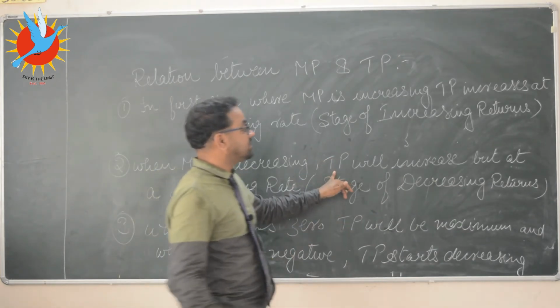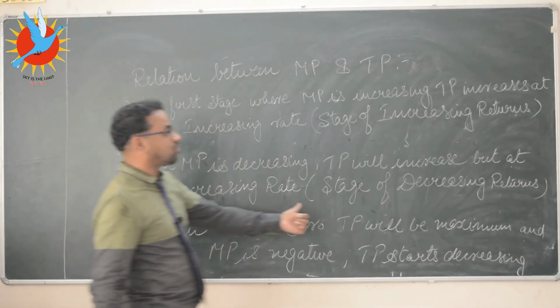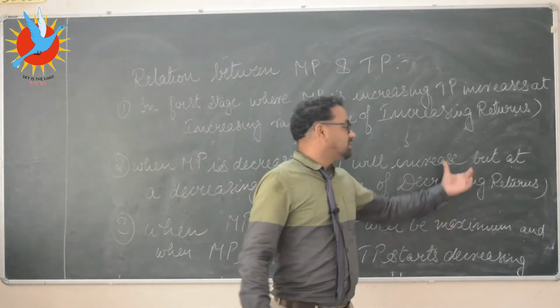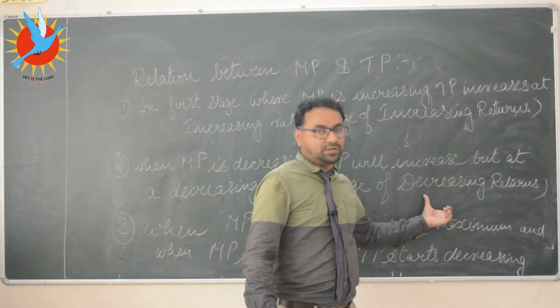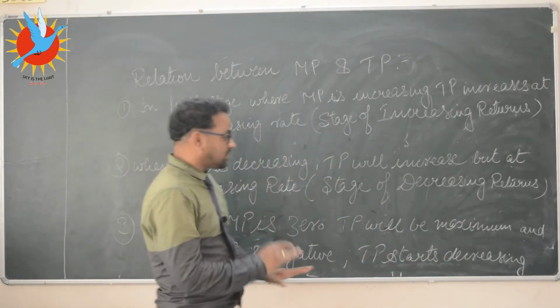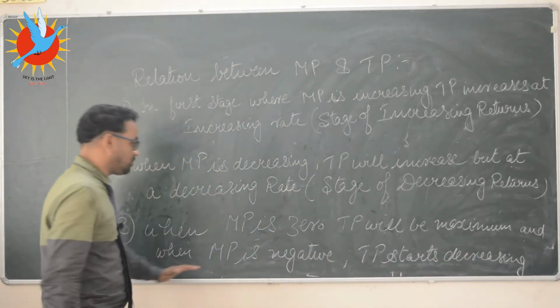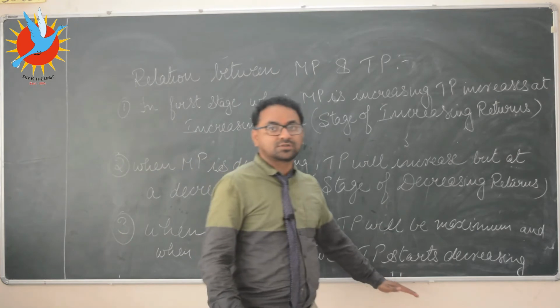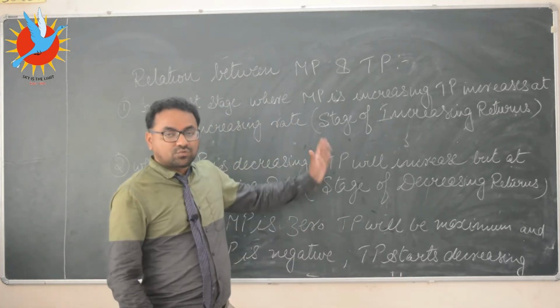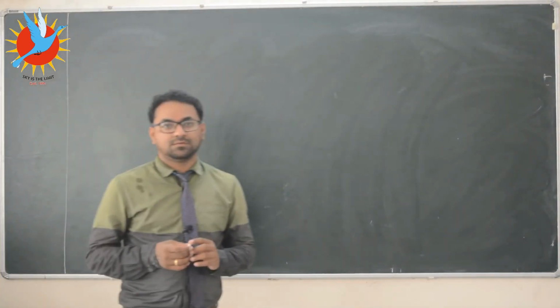That is why we have written TP will increase but at a decreasing rate. This is called the stage of diminishing returns. This stage is what is given as the law of diminishing returns. And when MP is 0, nothing will be added in TP, so TP will be maximum. And when MP is negative, TP starts decreasing. This was the relation between MP and TP.